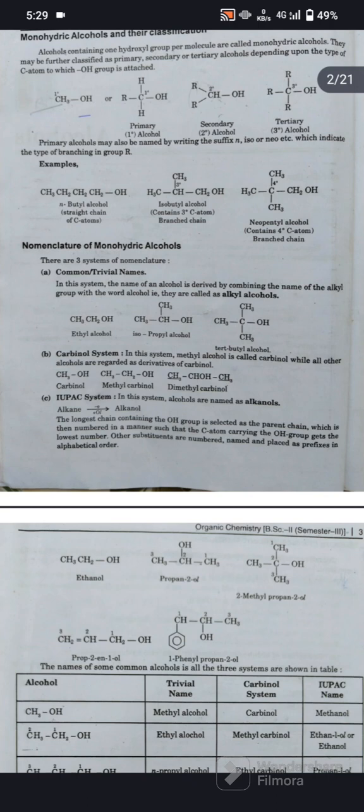IUPAC system. In this system, alcohols are named as alkanols: alkane plus ol, alkanol. The longest chain containing the OH group is selected as the parent chain, which is numbered in a manner such that the carbon atom carrying the OH group gets the lowest number. Other substituents are numbered, named, and placed as prefixes in alphabetical order.